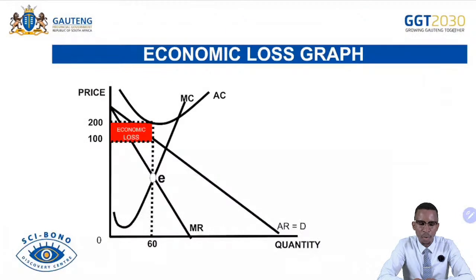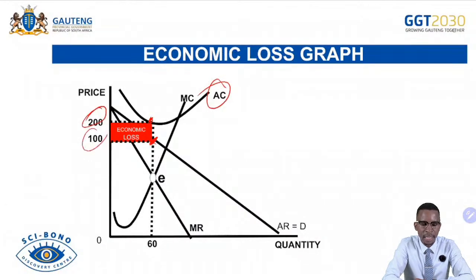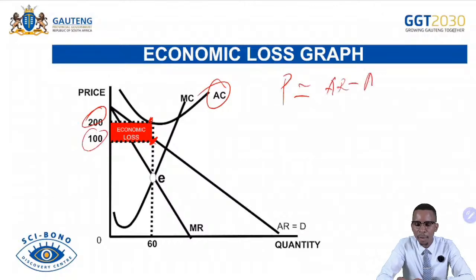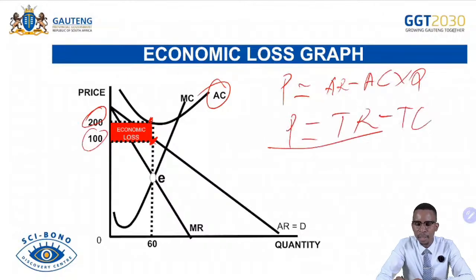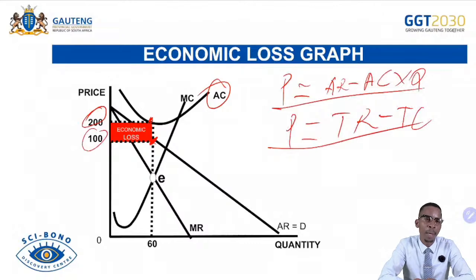And then also economic loss. Remember, it occurs when AC turns above AR. Our AR is at this point, AC is above there, meaning our costs are 200, our AR is 100, then the firm is making economic loss. Be able to calculate the profit. Remember, it's very important for you. If you calculate the profit, we say profit equals AR minus AC times Q, or we say the profit equals TR minus TC. Work it out. It is very important for you to be able to calculate, even your marginal revenue, total revenue, etc.